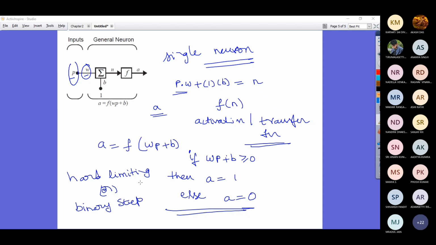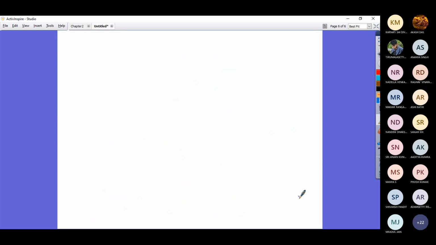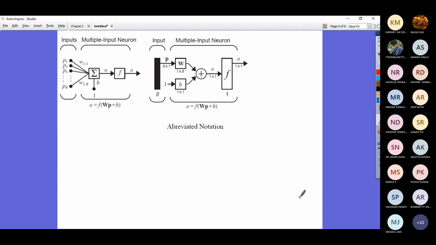Clear, sir. Now that we have seen the single neuron, let us see multiple neurons. Look at the multiple neurons.